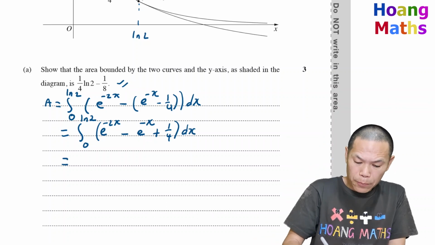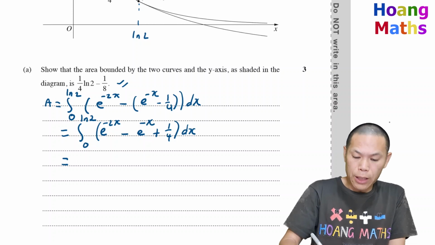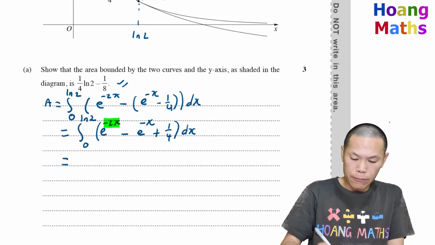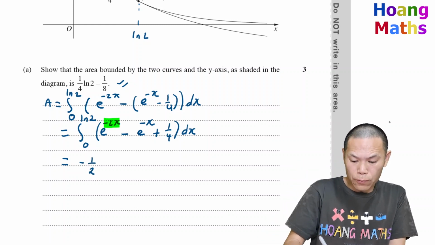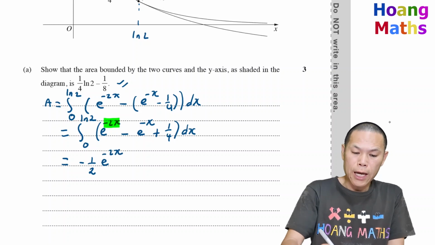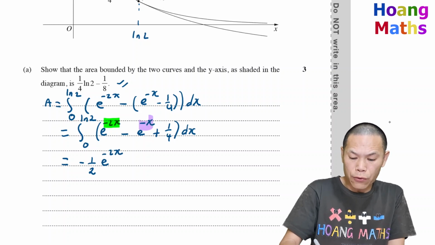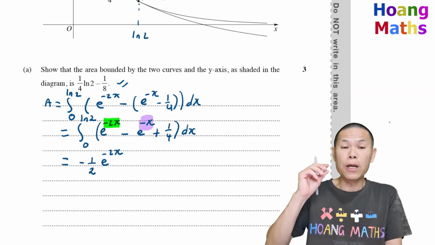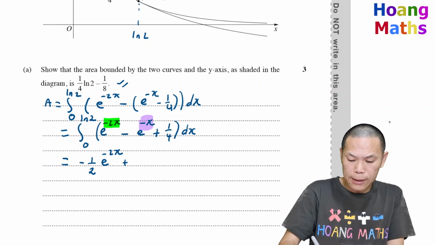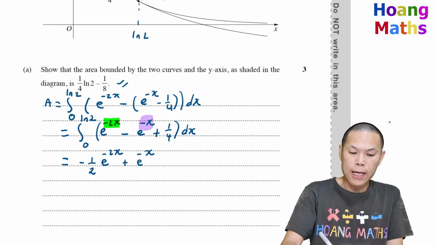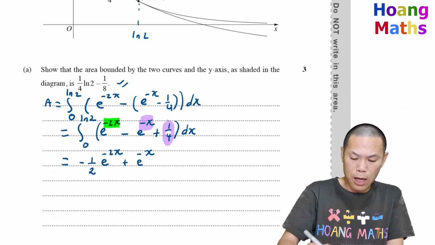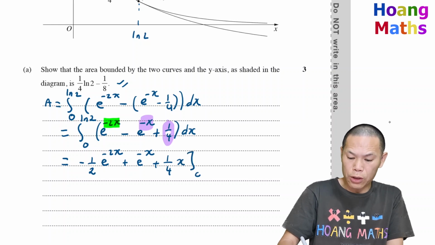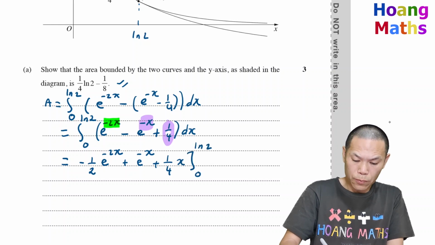So now I just integrate this. Integrating e to the negative 2x: we differentiate this, it gives negative 2, so we just divide by negative 2. That gives negative 1 over 2 e to the negative 2x. And then we integrate the second one. We differentiate this, it gives negative 1, so we just divide by negative 1. Negative divided by negative gives a positive, so plus e to the negative x. And then we integrate a quarter, which gives a quarter of x. So there you go, and it's from 0 to ln 2.